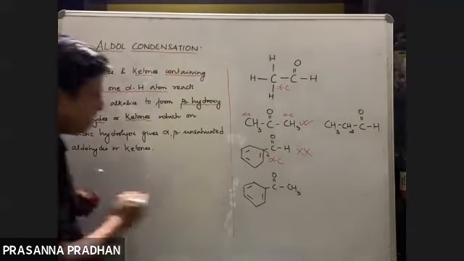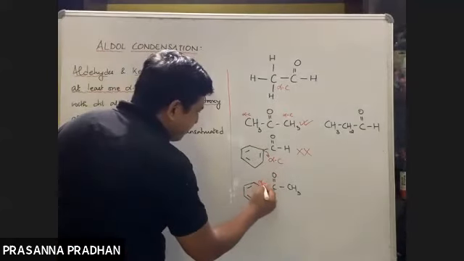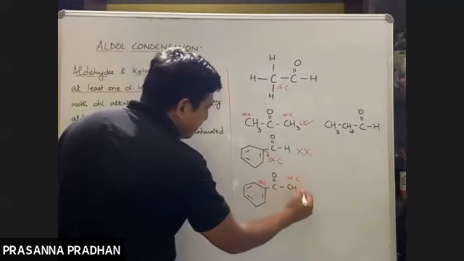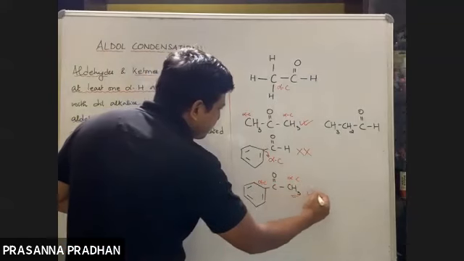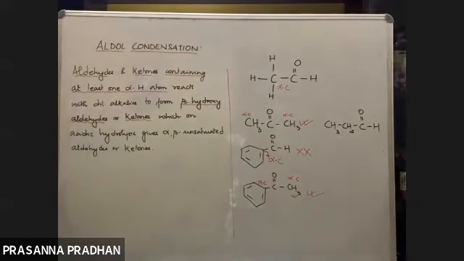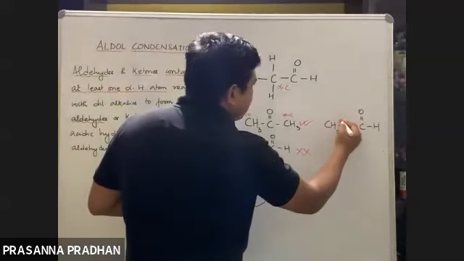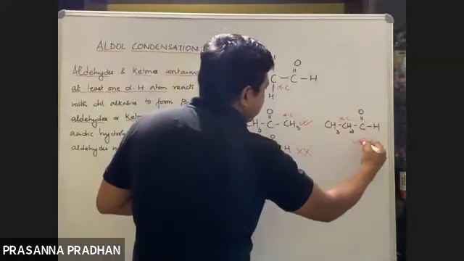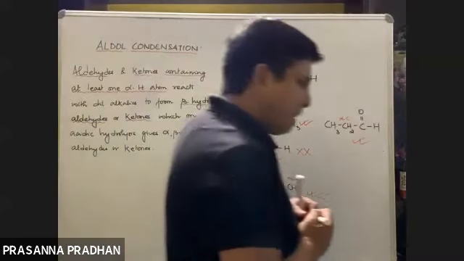What about this? This is the functional group. So this is the alpha carbon. So here we have alpha hydrogen, so this will respond to aldol condensation. Out here, this is the functional group, this is the alpha carbon. So यहाँ पर दो alpha hydrogen है. So this will respond to aldol condensation.